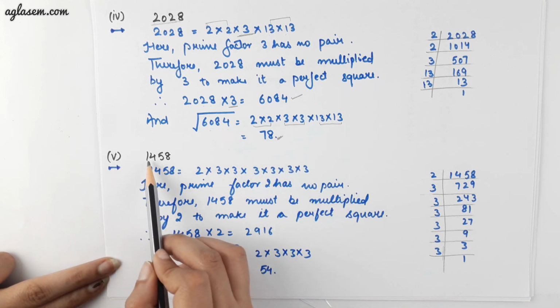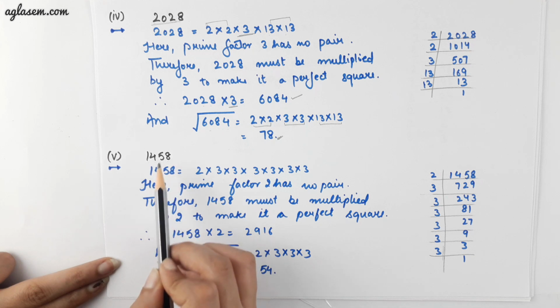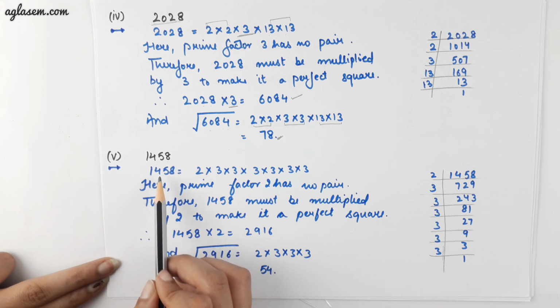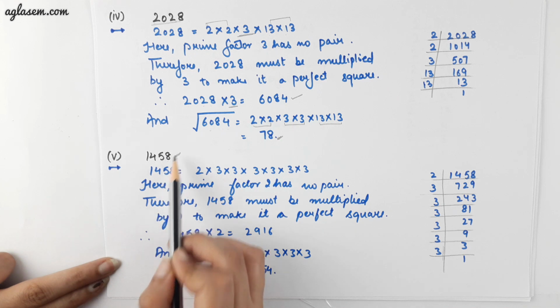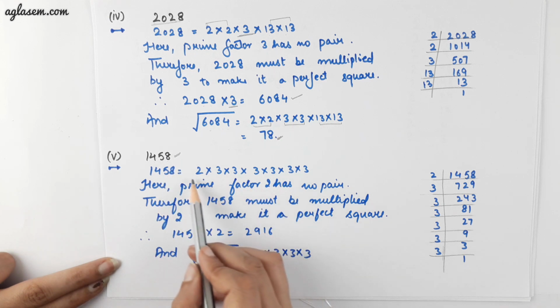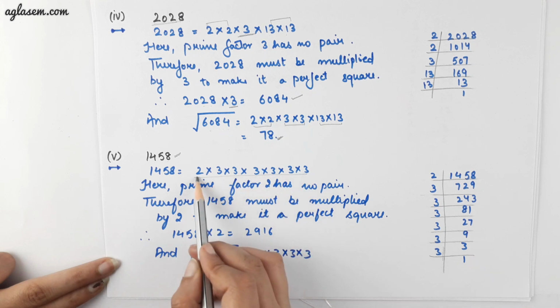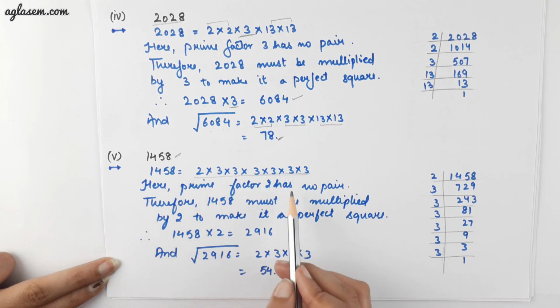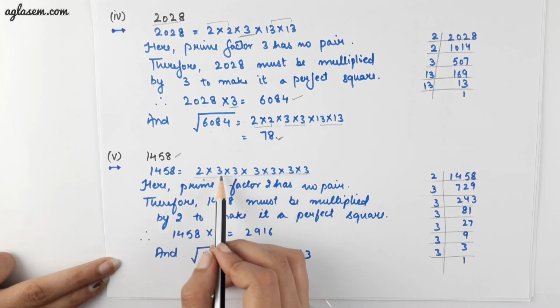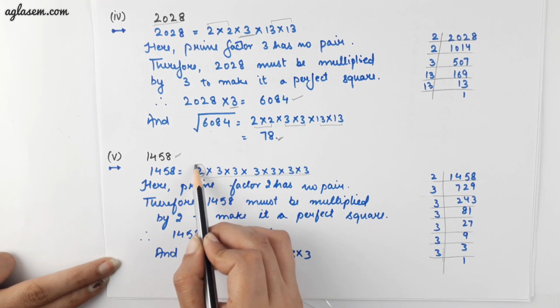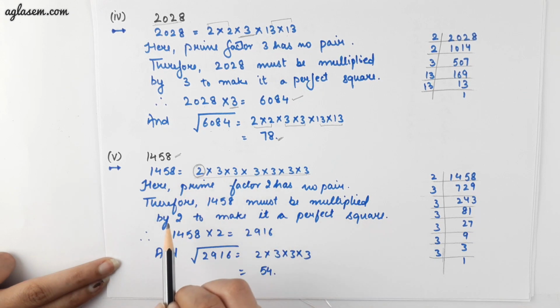Fifth part of the question is 1458. Here, to find the smallest whole number by which we should multiply this number to make it a perfect square, we have to find the prime factors of this number. And by doing the prime factorization, we can see that 2 is a single digit which has no pair with itself.